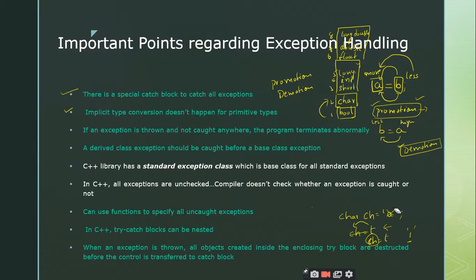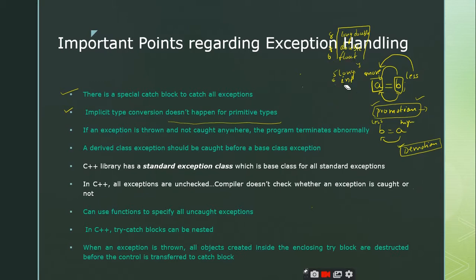Yes, sir. So this is all about implicit type conversion, where you convert one type of data into another type of data, right? And why we have discussed all these things is because I told you that implicit type conversion is not at all supported for primitive data types in exceptions, right? Exception does not make use of implicit type conversion. If it is clear, let me explain it with an example. Is it clear?